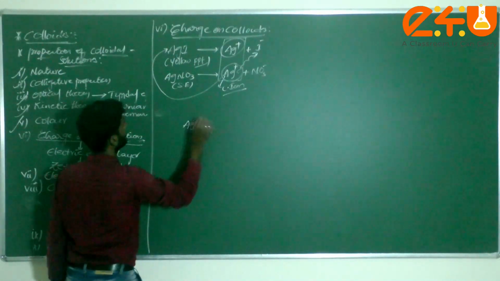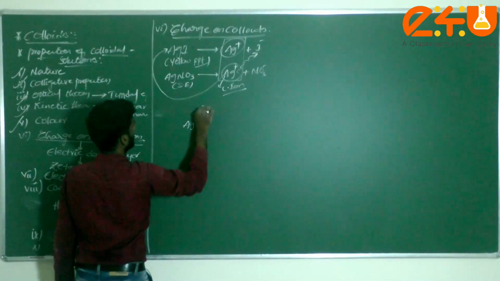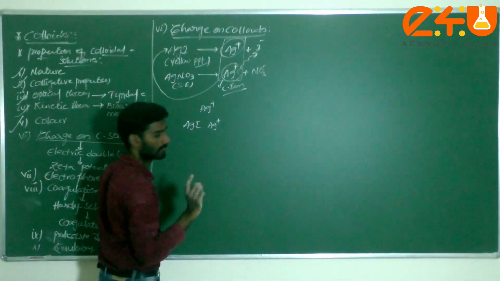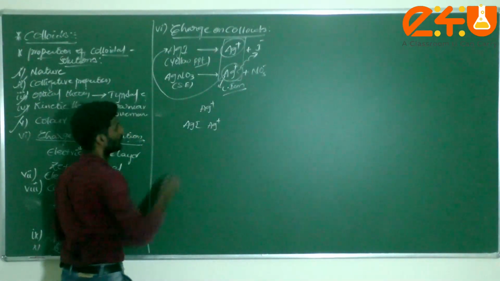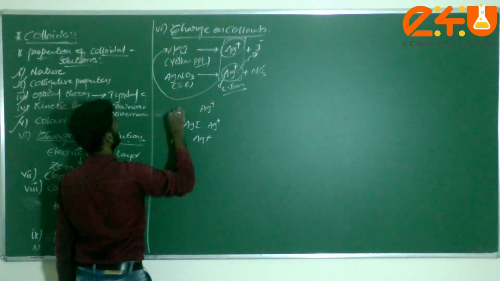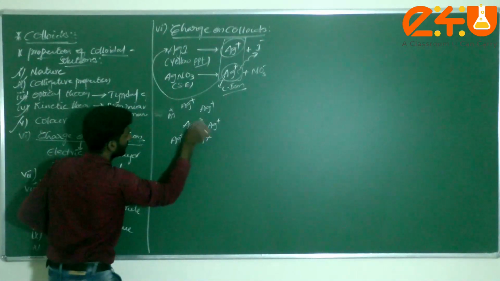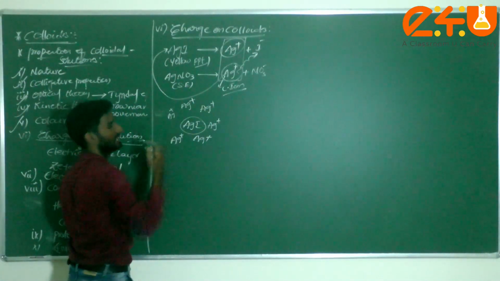Taking AgI here as the sol, Ag plus ions are absorbed. I can write here Ag plus: only common ions will be absorbed. Try to remember: here I minus and NO3 minus come under common ions. Ag plus, Ag plus, Ag plus, Ag plus. Like this, what will happen? This is called a colloid. Ag plus will be absorbed on the surface of AgI.